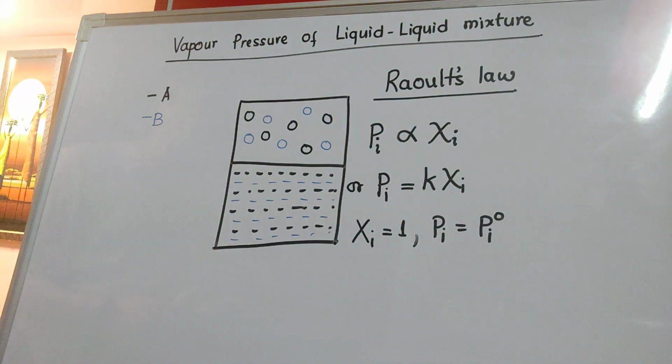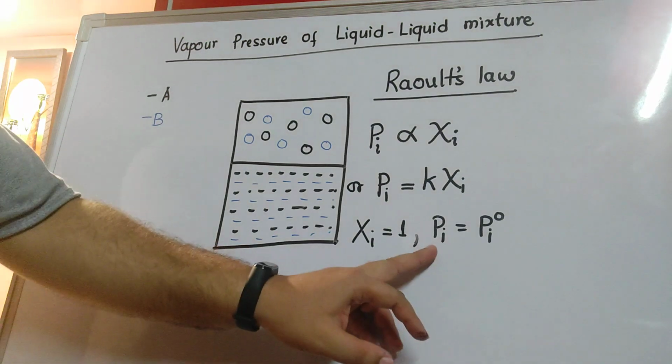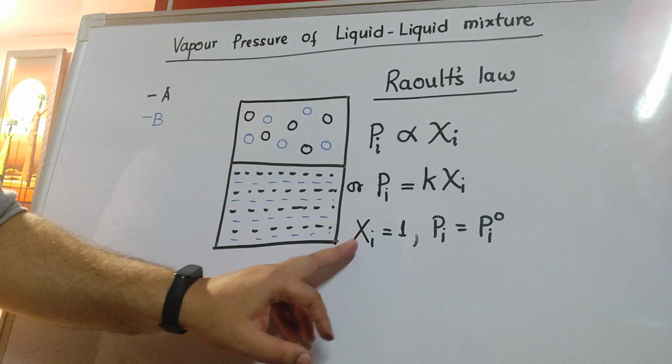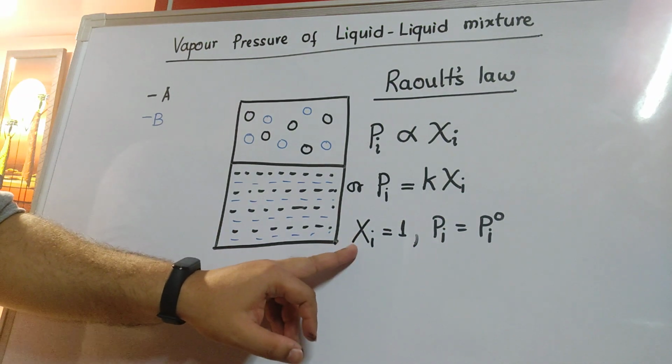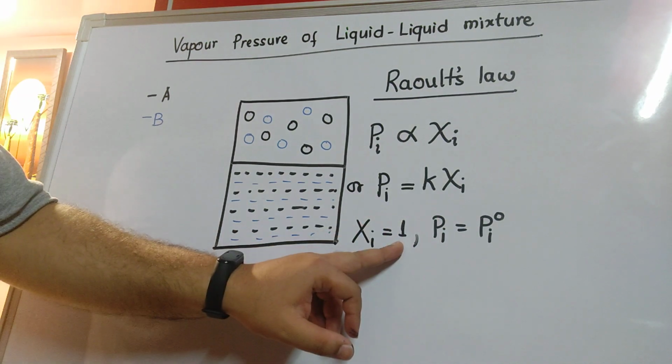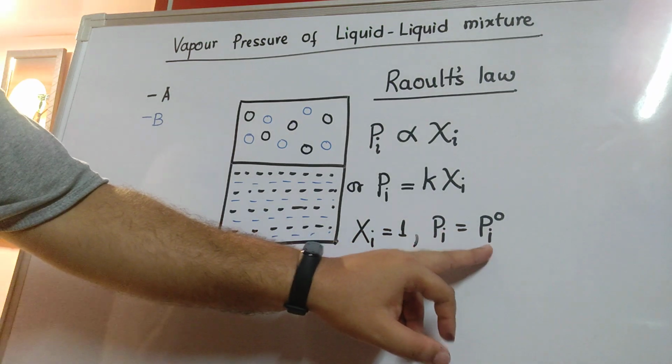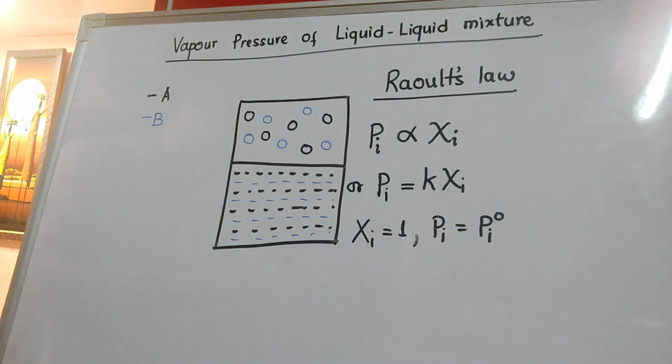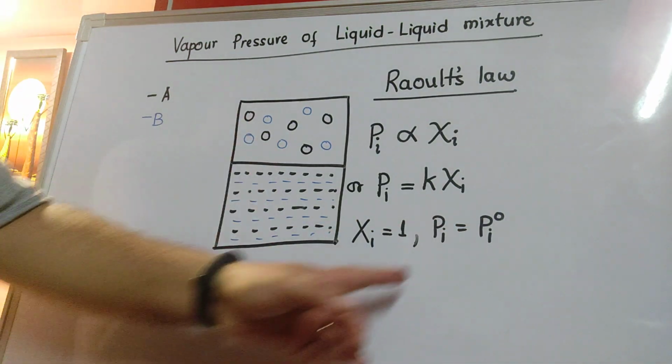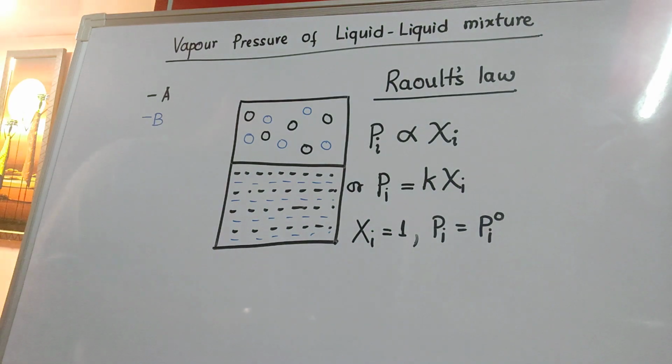What is the meaning of Pi degree? Pure pressure when the component is present alone. Under what case does Pi take the value of Pi degree? If the mole fraction of an individual component is 1, then only will Pi take the value of Pi degree. In every case when they are a mixture, Pi cannot be called Pi degree. Pi degree is a special case when the liquid is present alone. So that is very important for us to understand.